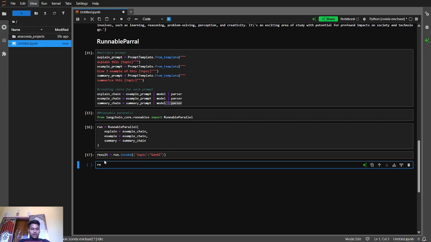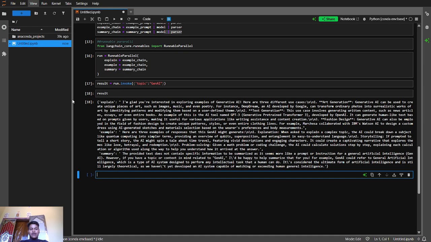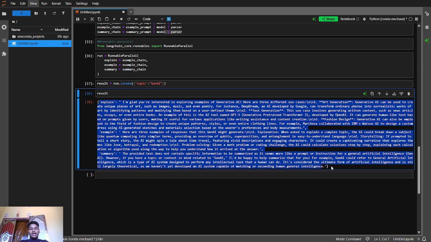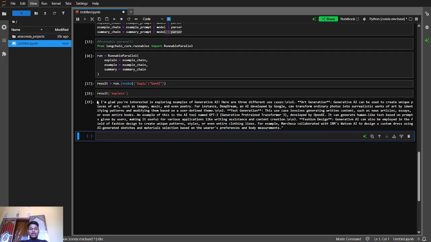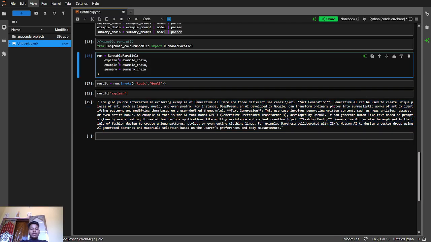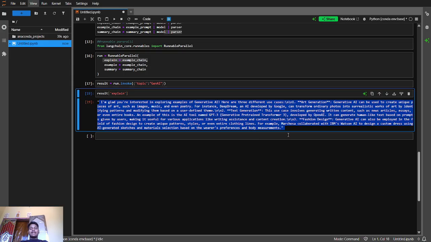Okay, our result is generated. Let's focus on our result. Here you can see our result looks like this. I want to take the result of the explain data. How do we take it? If you know the general Python pandas concept, you can do it. Don't worry about that. If you don't know, then take it like this: result explain. This is the result of the explain chain.